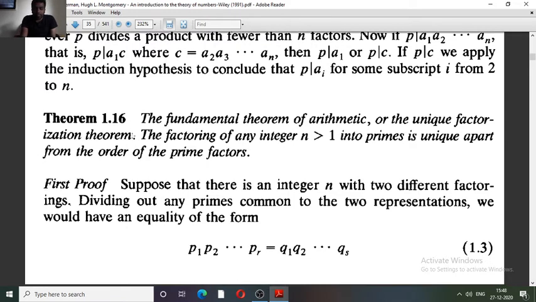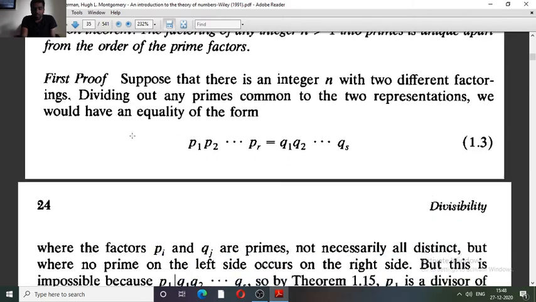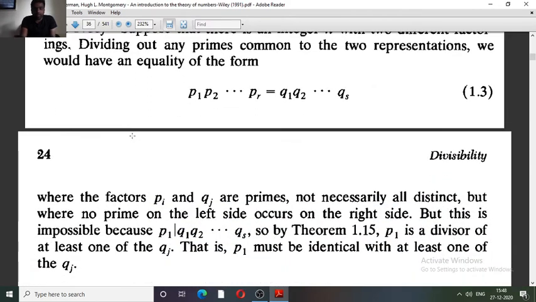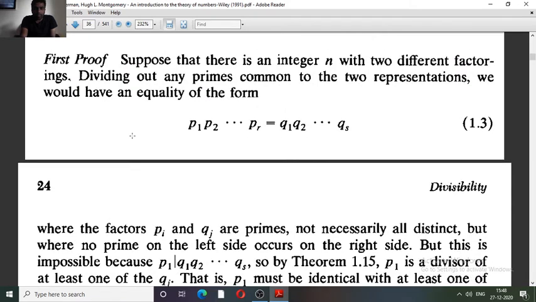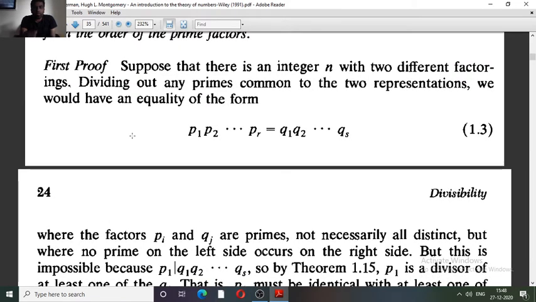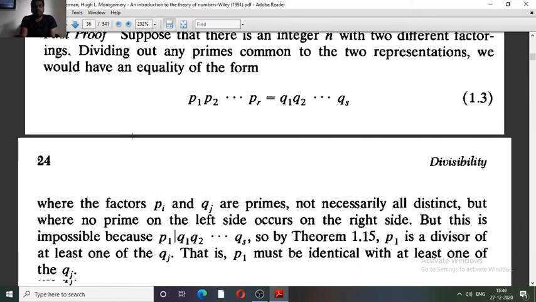The proof of this is also very trivial. In the first case, suppose we expand n as p1 up to pr and q1 up to qs, all distinct primes. Suppose we write p1 up to pr equal to q1 up to qs.